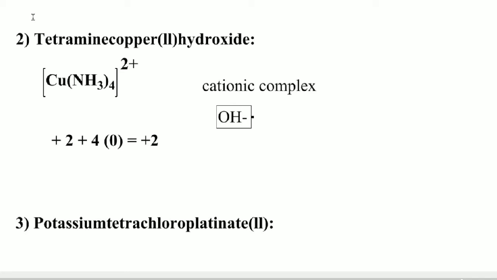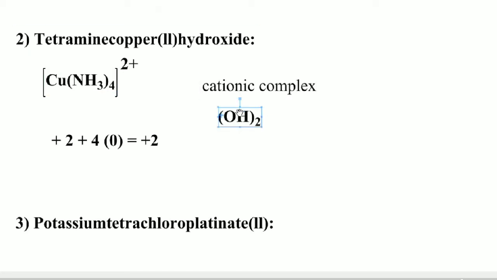The total electric charge of the complex should be balanced, therefore two hydroxide ligands are attached to the above complex.